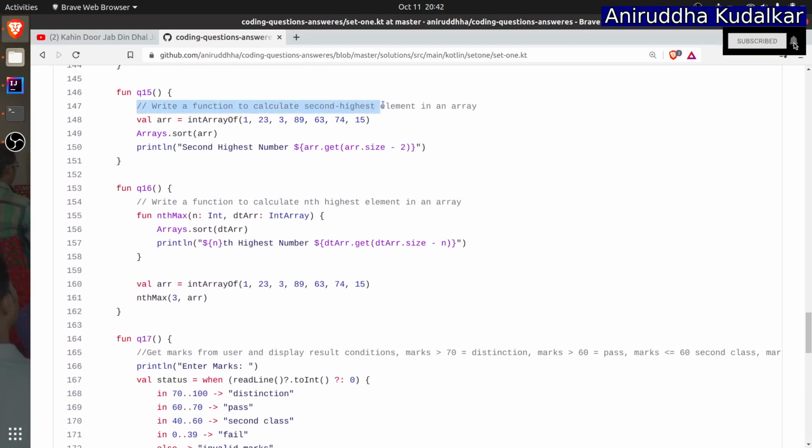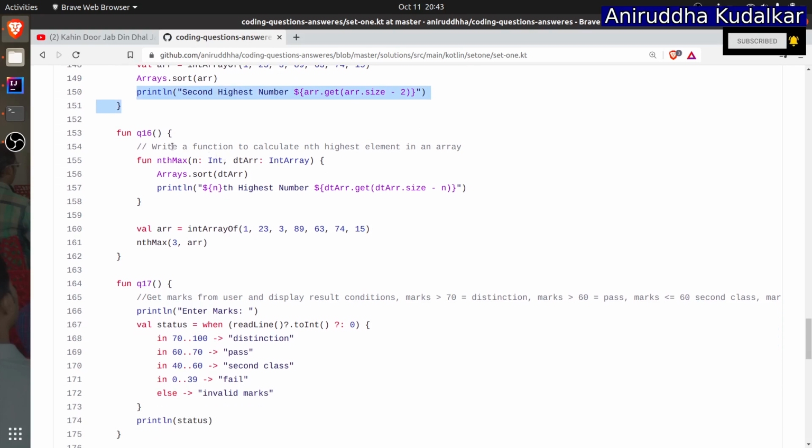Question number 15. Write a function to calculate the second highest element in an array. Logic is simple. The intention over here is to tell you the algorithm: first sort the array. If the array is not sorted, sort the array. And nth means what? So here this n becomes second highest, right? Second highest, minus 2, sorted array. So this array would be getting sorted, and after sorting, last would be the maximum, max minus 2. You will get your second highest.